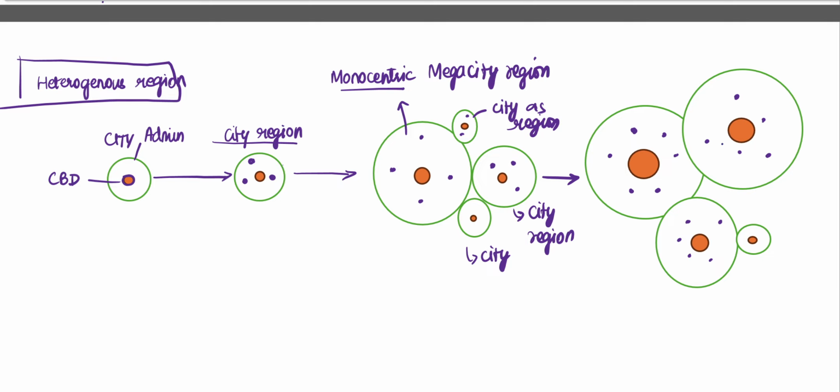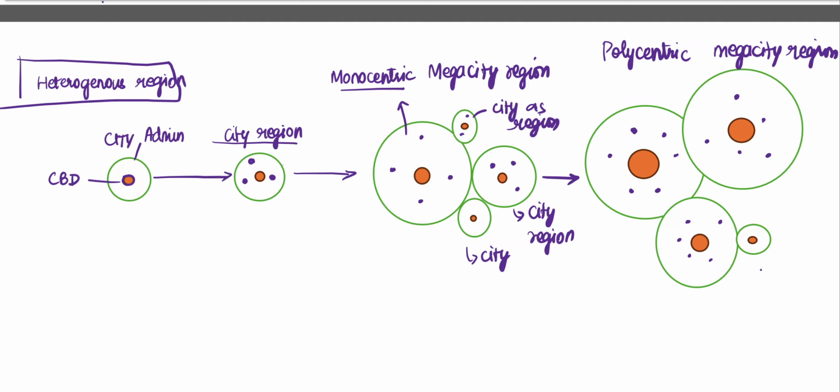Now we have two cities which are more or less of the same characteristic, right? Therefore, we call it polycentric. It is called a polycentric megacity region.